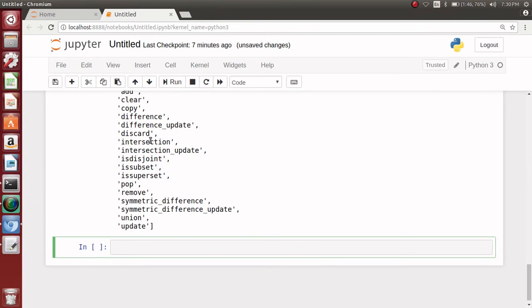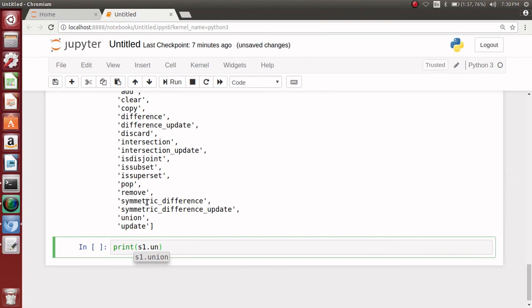Notice whatever operations you have studied, as I said in your class 9-10, intersection, union and symmetric difference.